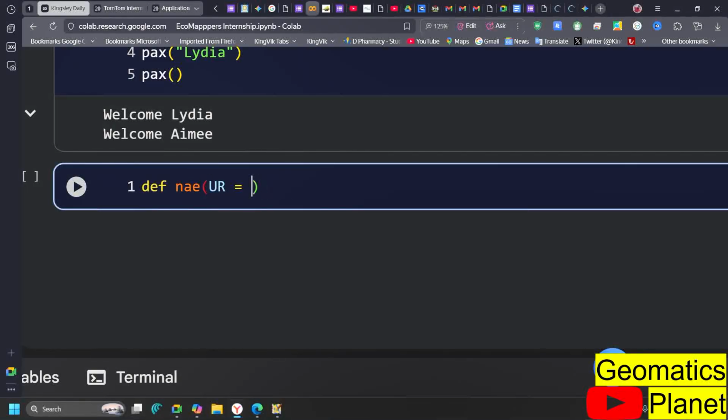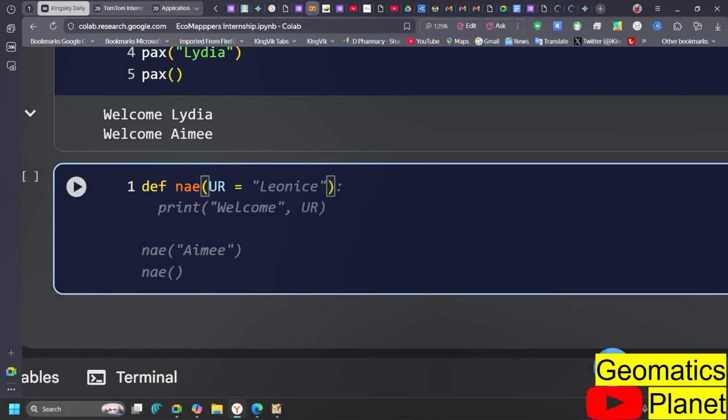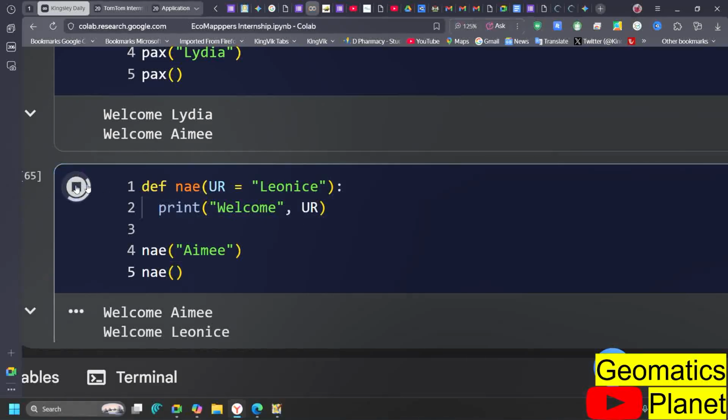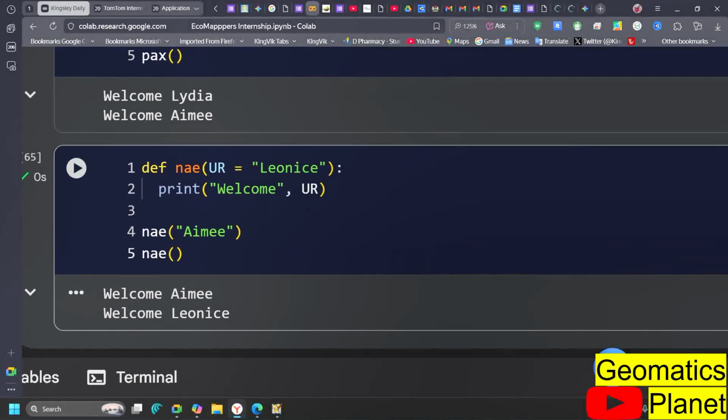And how do I construct this? Okay, let me use it like this. Leonso is from University of Rwanda. So if I run this particular code, it's going to be welcome Ame. But when I leave it by default here, it's going to bring on this particular University of Rwanda.